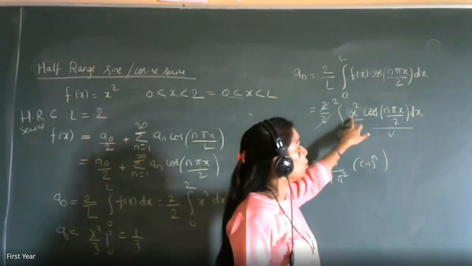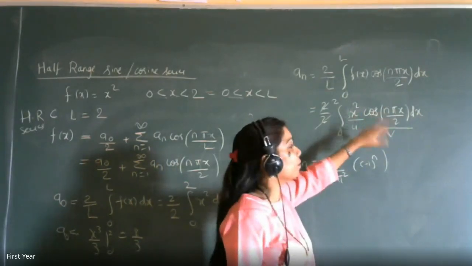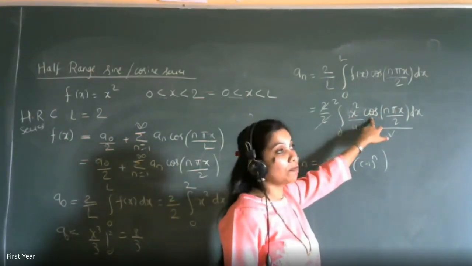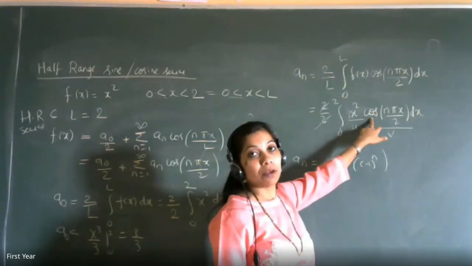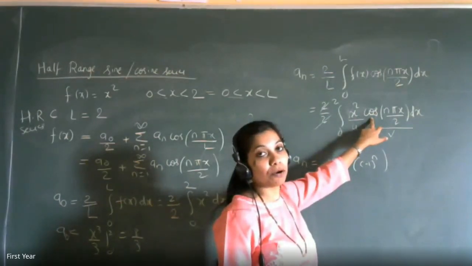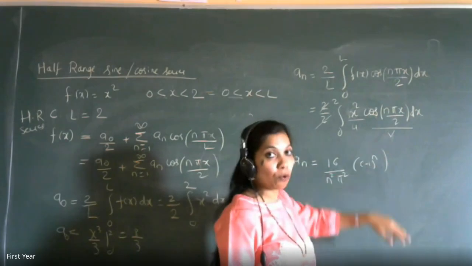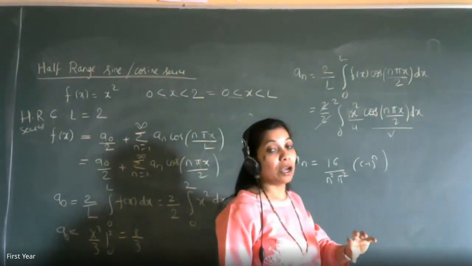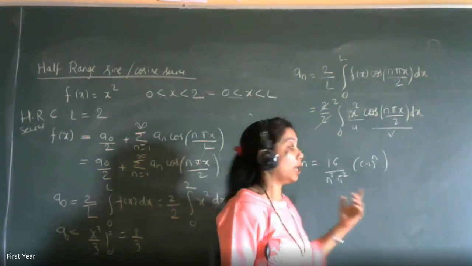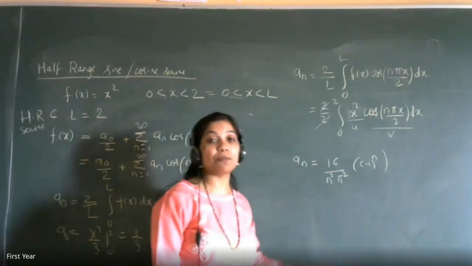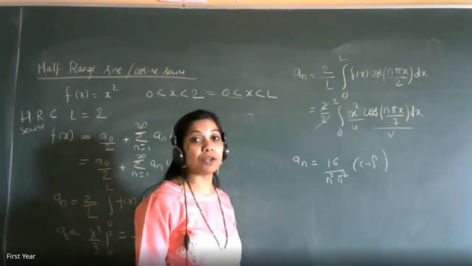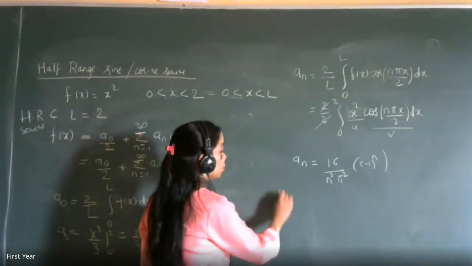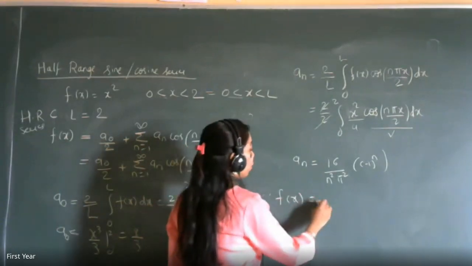Second term which is there, 2x. Derivative of x square is 2x, and one more integration of cos: first was sine, second will be minus cos n pi x upon 2 divided by n square pi square by 4. That will contribute. Again, it will contribute only at the upper limit. And then you will get the answer as 16 upon n square pi square minus 1 raised to n. And therefore, your half range cosine series will be, what is a naught by 2?